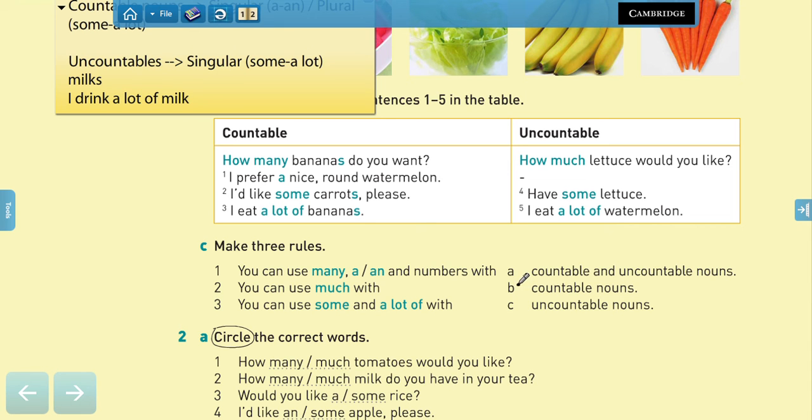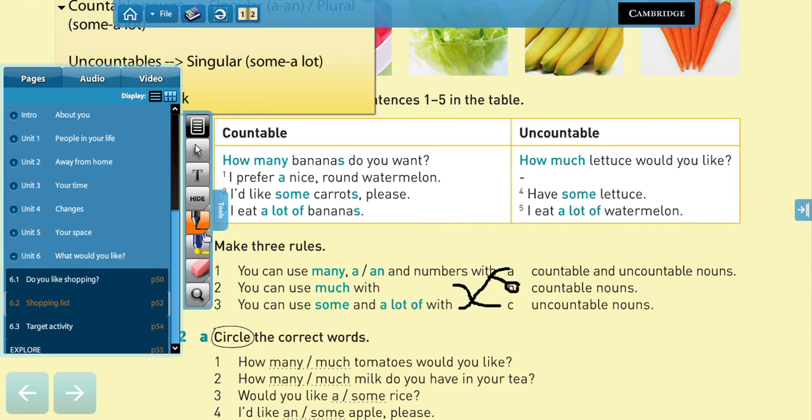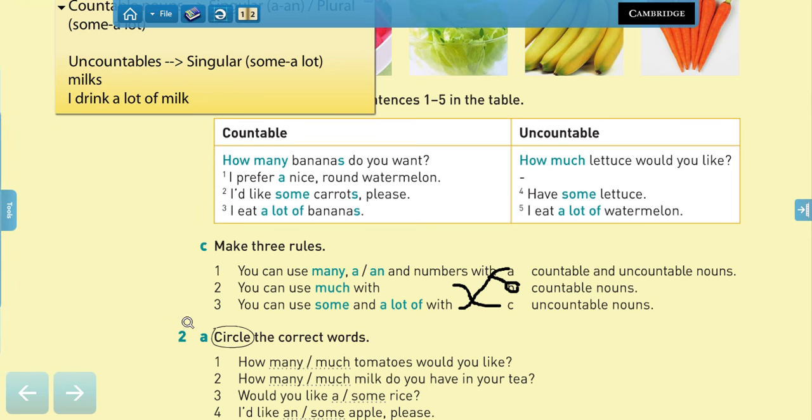B, right? In this case, I'm going to match it like that. You can use many, a, an, and numbers with countables. One carrot, two carrots, a carrot, many carrots. You can use much only with uncountables. Much lettuce, much milk, much rice. And you can use some and a lot with both, right? Countables and uncountables. Now, let's practice some exercises.